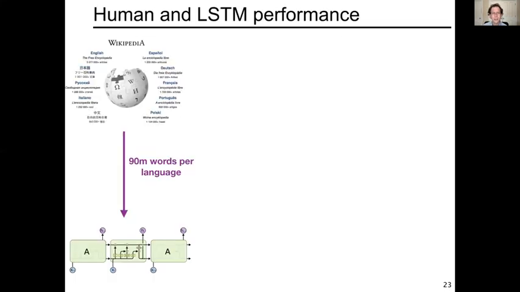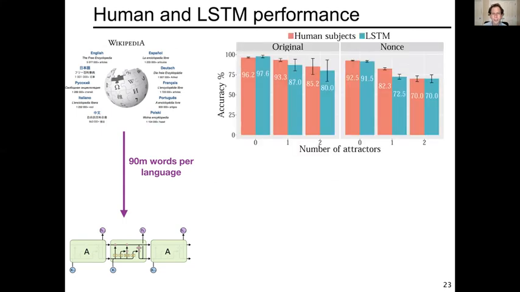So what they did is they took Wikipedia text from each of the languages that they looked at, took 90 million words per language, fed it into an LSTM model, optimized the LSTM model fairly well, and then looked at both human performance and compared it to LSTM performance. And you can see that, and this is the breakout by number of attractors, you can see that as before, having more attractors makes things harder, but actually this model does much better than the original work of Linzen et al. There's still speculation as to why, but it seems to be that this is a very well-tuned LSTM for grammatical performance.